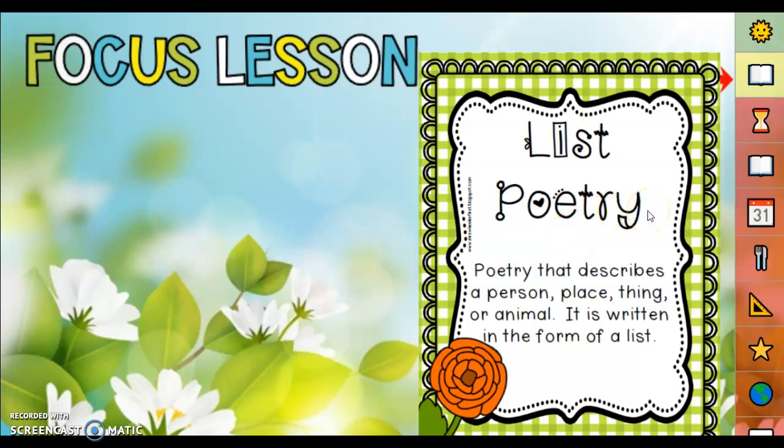Today we're doing list poetry. List poetry is poetry that describes a person, place, thing, or animal. It is written in the form of a list. Let's see some list poems.